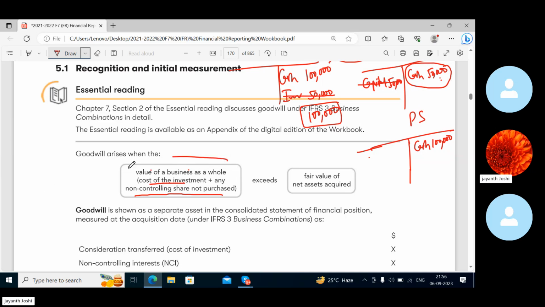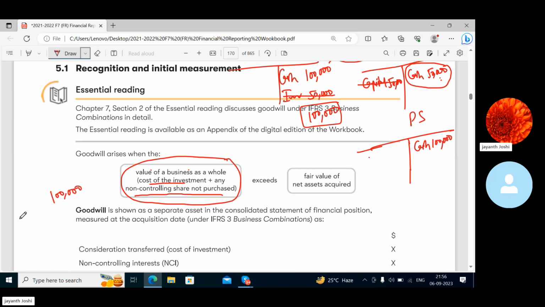If at all the entire cost you're taking is 1 lakh, and what the parent is paying is 120, the excess amount paid here is what? Intangible asset goodwill, correct?